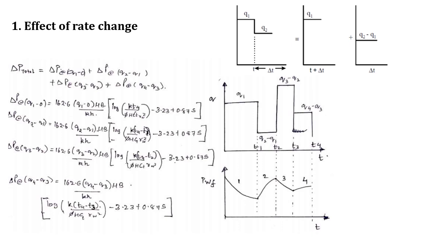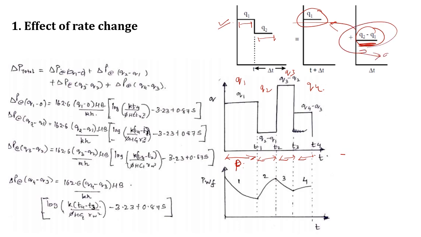You can see that in this well, I have produced at different rates, that is Q1, Q2, Q3 and Q4, and correspondingly I have measured my pressure. Let's say I have started to produce my well at Q1 rate, and after some time I start to produce at Q2 rate. The first rate would be Q1, and the second rate will have the effect of Q1 also. So when I'm going for the second rate, I also need to account for Q1. That means my rate would be Q2 minus Q1.